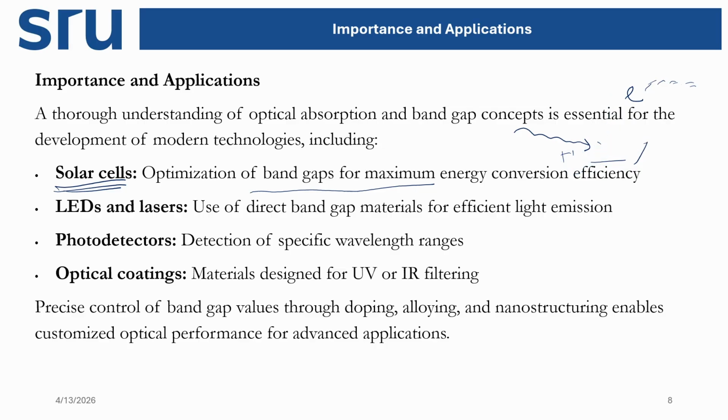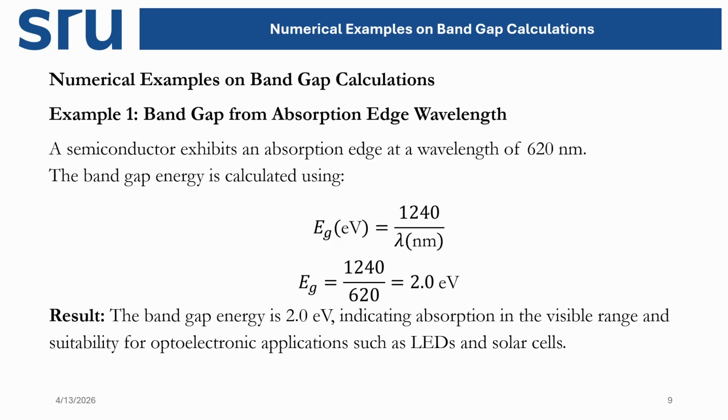the solar cell. So that's why it is important to know which compound can be used for which purpose, like for photodetectors, for LEDs and lasers, and optical coatings also, by understanding how, at the molecular level, the electronic transitions take place inside the molecule, or how it interacts with the light. So that is very important to know the applications of the materials.